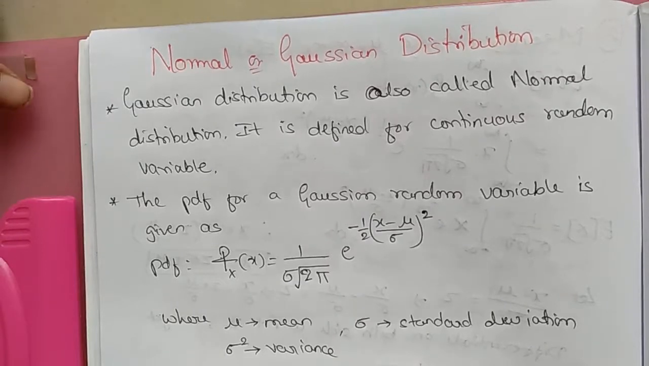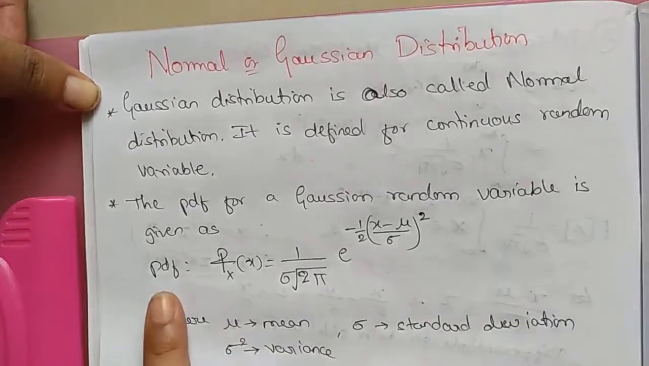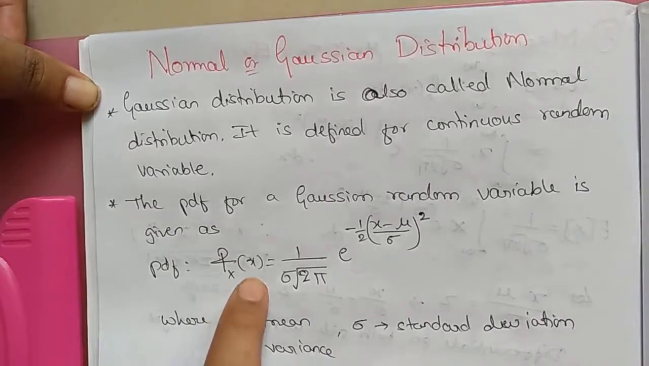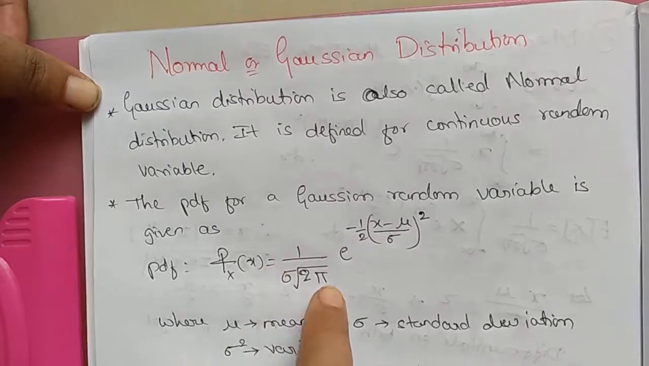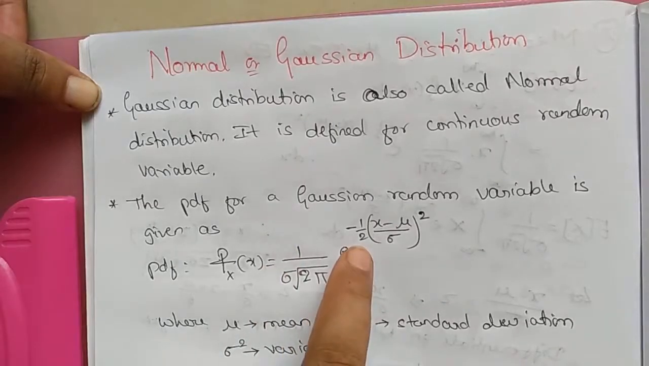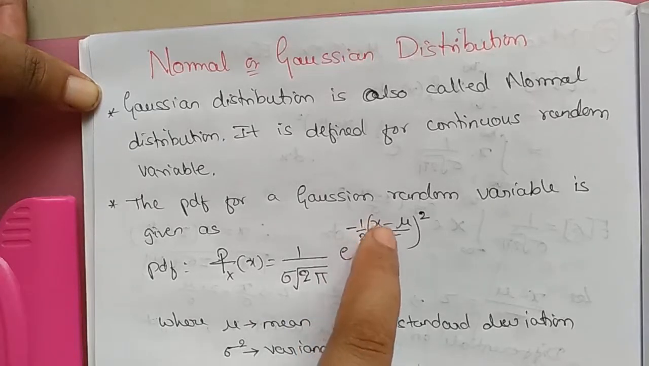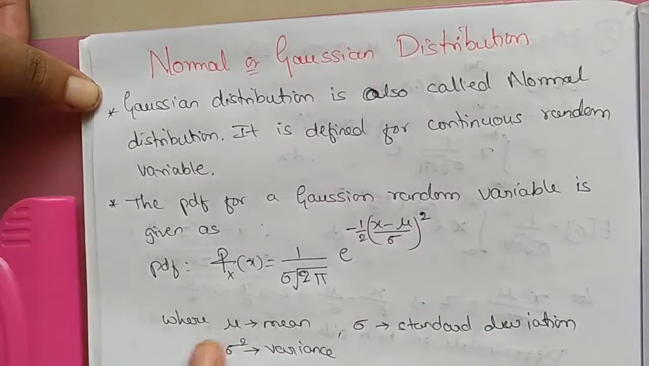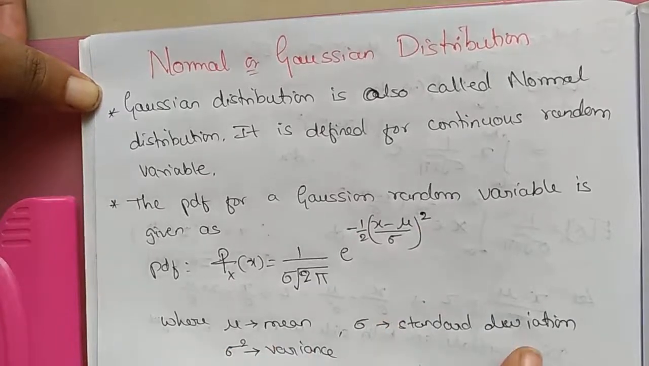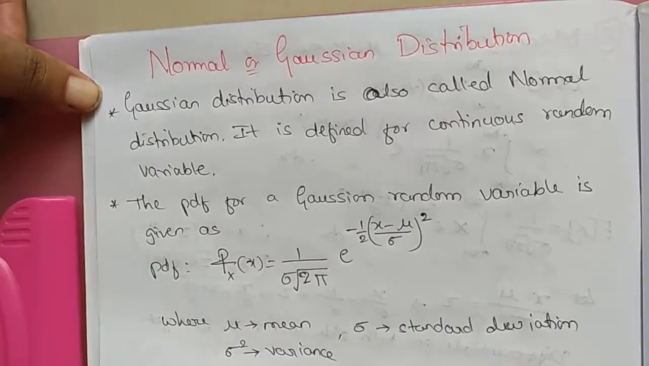The probability density function (PDF) for a Gaussian random variable is given as f_X(x) equals 1 divided by sigma root 2 pi, times e power minus 1 by 2 bracket (x minus mu) divided by sigma whole square, where mu is the mean, sigma is the standard deviation, and sigma square is the variance.